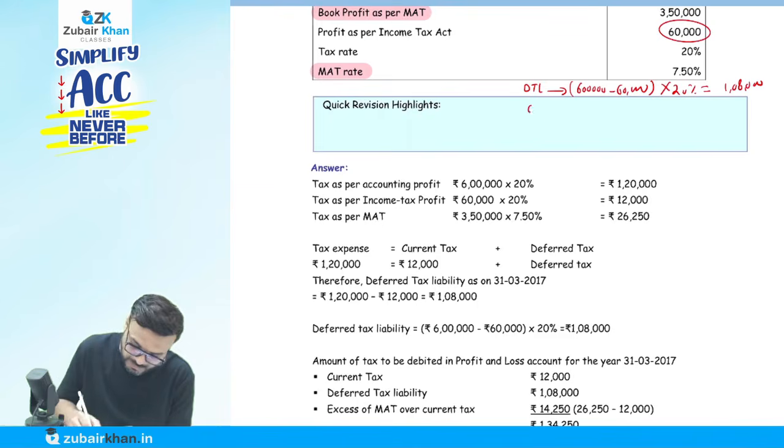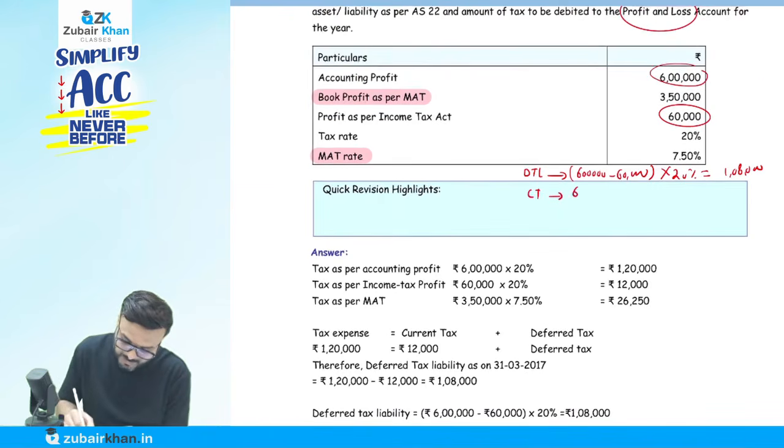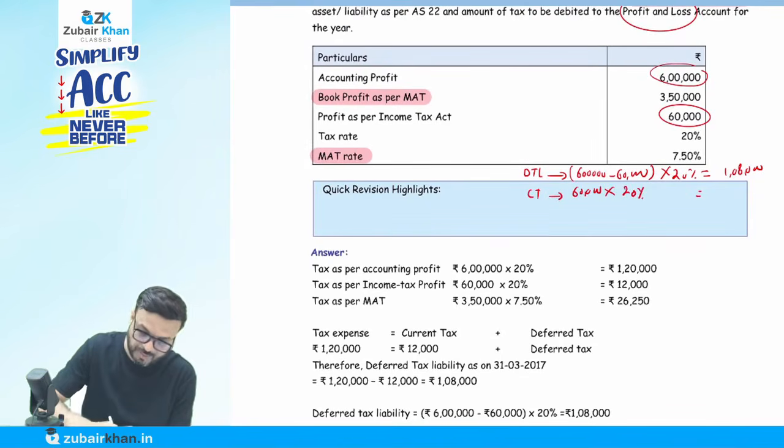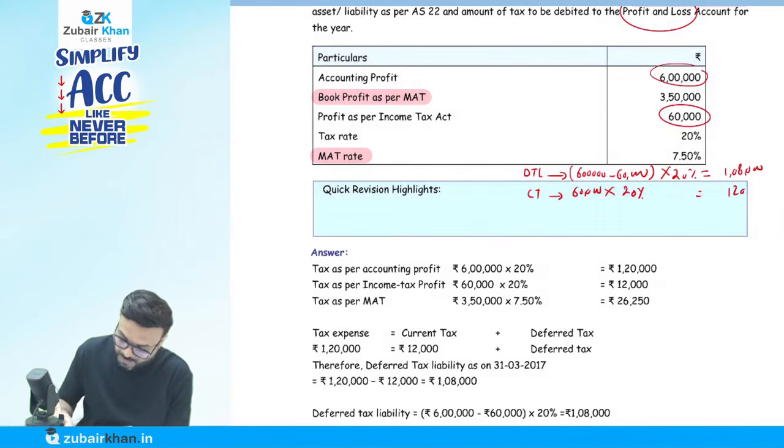How much is the current tax? As per the tax law, the profit is 60,000. Multiplied by 20%, the current tax comes to 12,000. Now one more point will come: tax as per MAT, the minimum alternate tax. This is the new point.